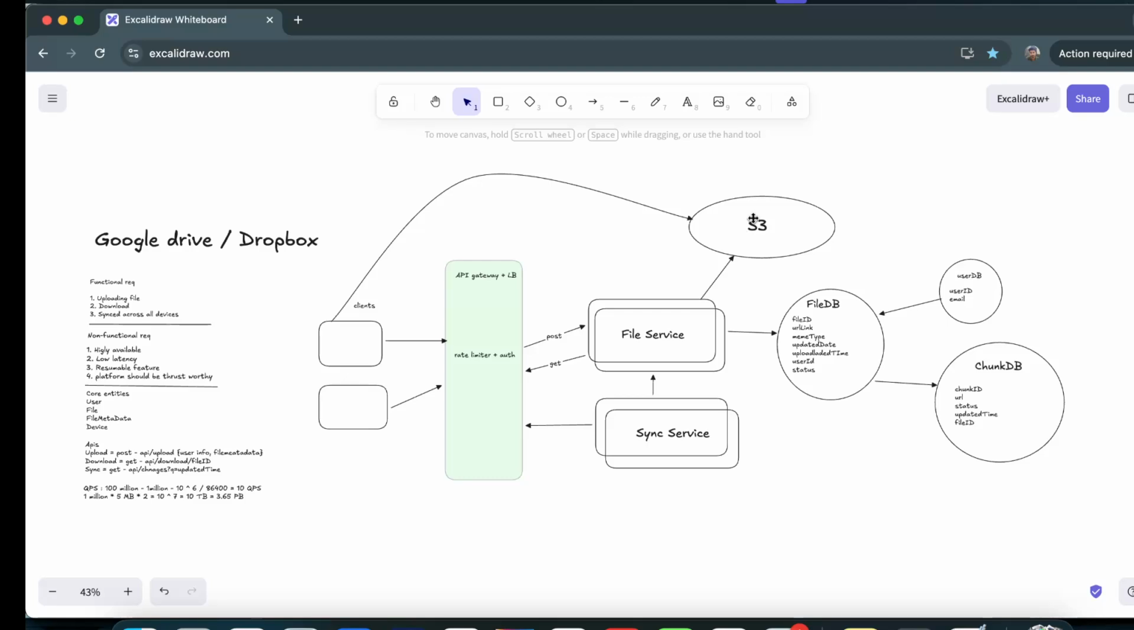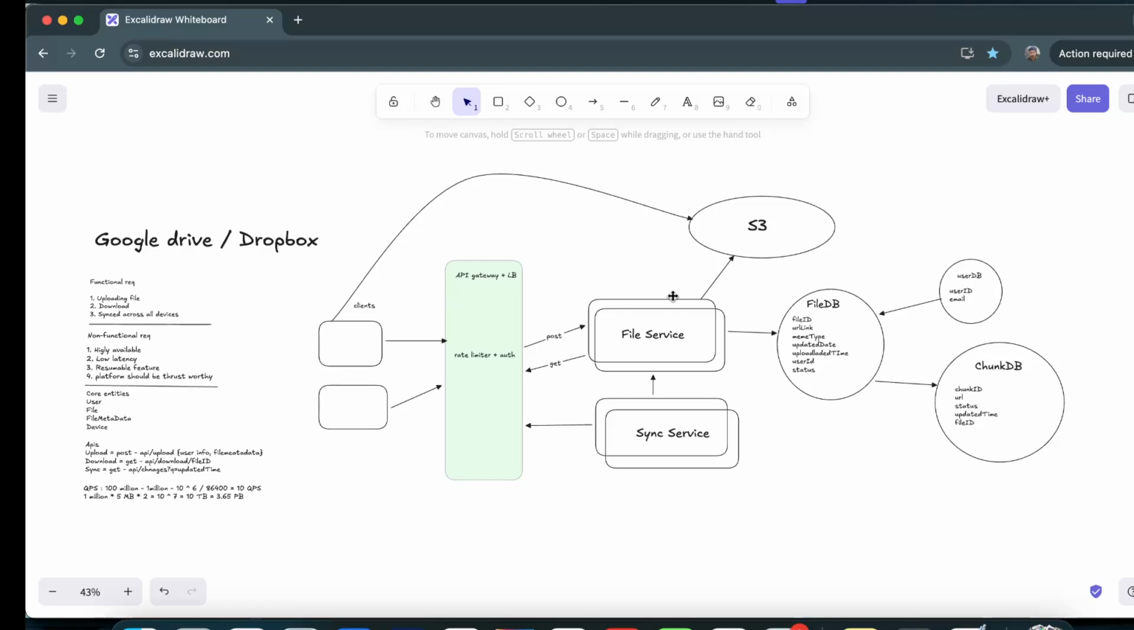Now, the moment the file is available, suppose one chunk has been uploaded to S3. We have two ways to update the status of that chunk. The first is that once the file is uploaded to S3, the client makes a request to the file service telling it that this particular chunk has been uploaded. Now the file service has to verify it. Even if the client says the chunk has been uploaded, we have to verify whether the chunk is actually available in S3. If it is, then in the chunk DB the status for that chunk ID is updated to uploaded.